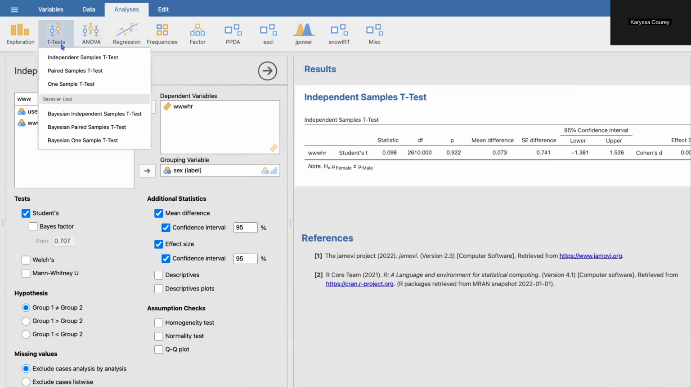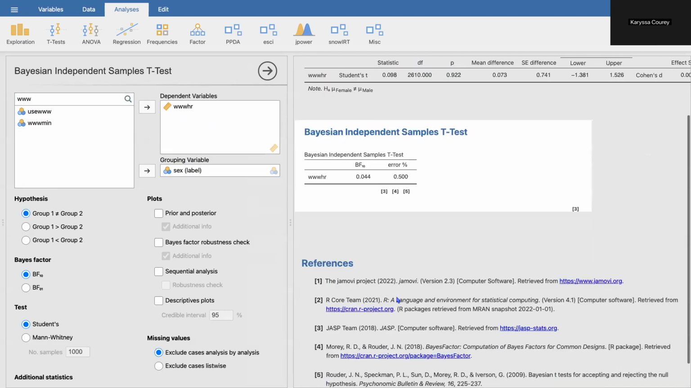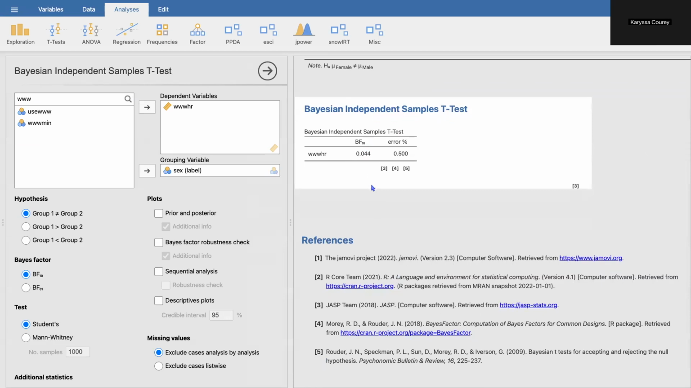So now we can move into the Bayesian analysis, and we'll select t-test, Bayesian independent samples t-test, and then we're going to go ahead and drag and drop the same variables as before into the corresponding boxes. Okay. Immediately we get out a Bayes factor, base 10 of 0.044 with an error of 0.5. So we can go ahead and make this a little bit more interpretable.